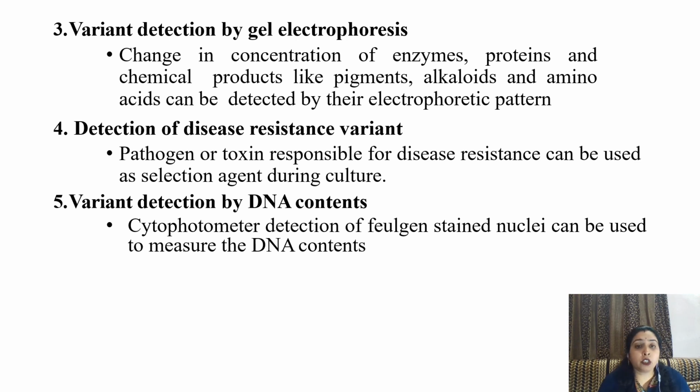Fourth one is detection of disease resistant variant. Pathogen or toxin responsible for disease resistance can be used as selection agent during culture. Plants are grown in this toxin and only resistant plants can be found alive. Other plants will die. Variant detection by DNA contents: cytophotometer detection of fluorescent stain nuclei can be used to measure the DNA content.